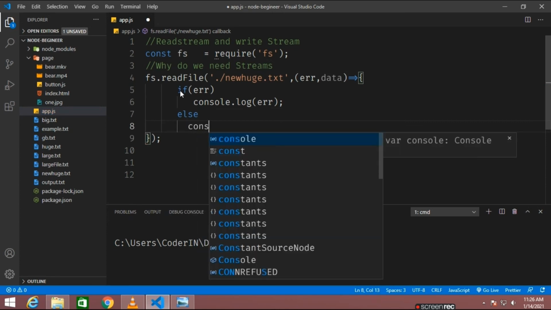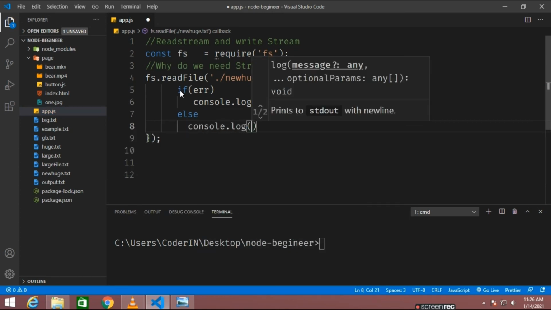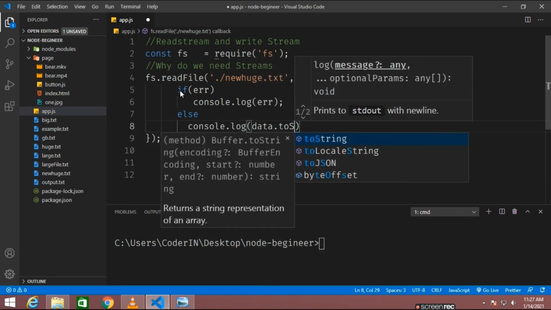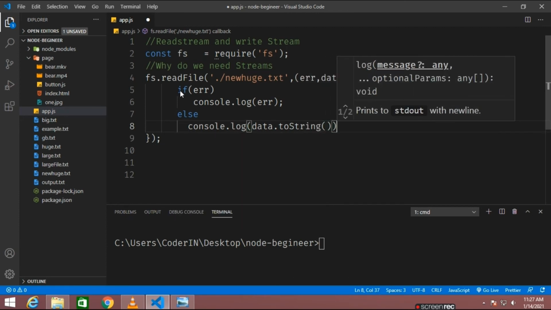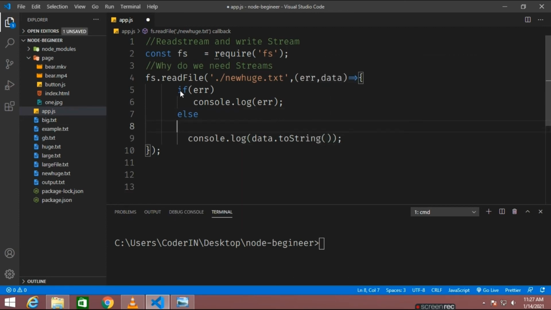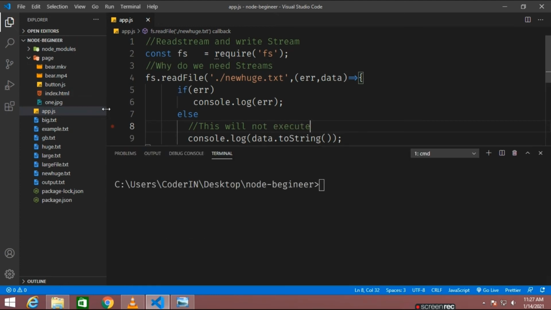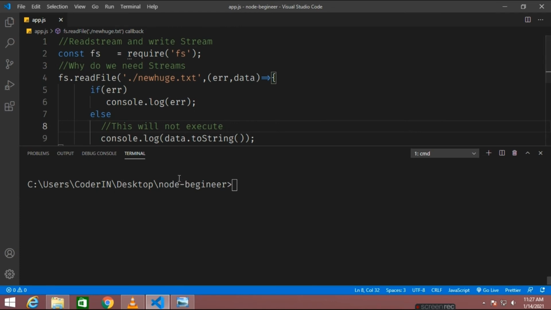So console.log data. If there is no error, it will show me the data. And okay, fine, it's converted to string. Just telling you beforehand that this will not execute, as I'm using a readFile operation, right?